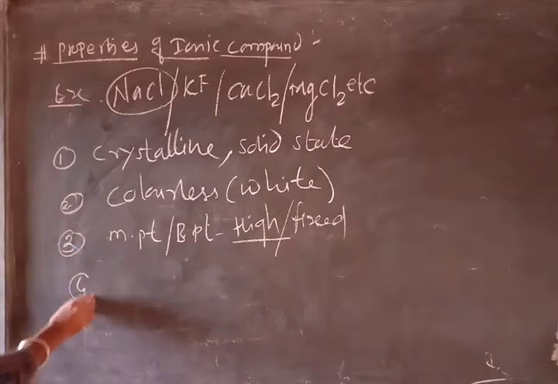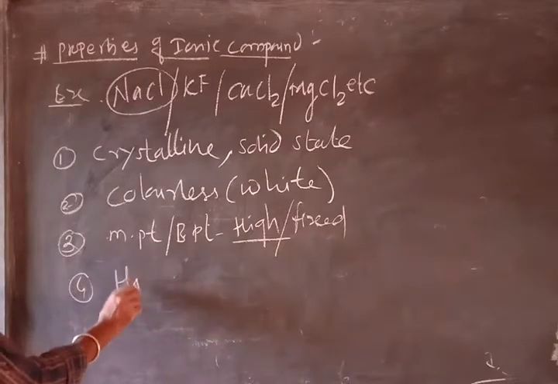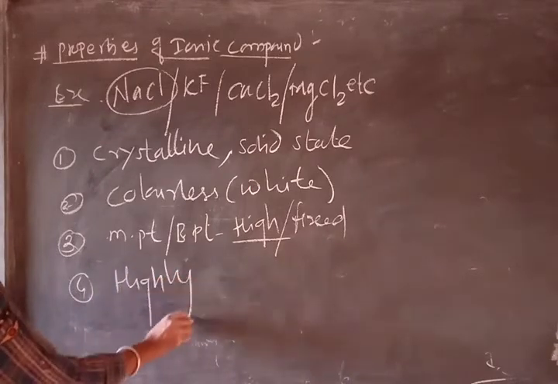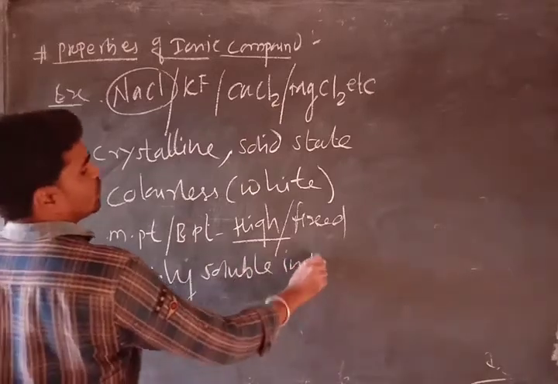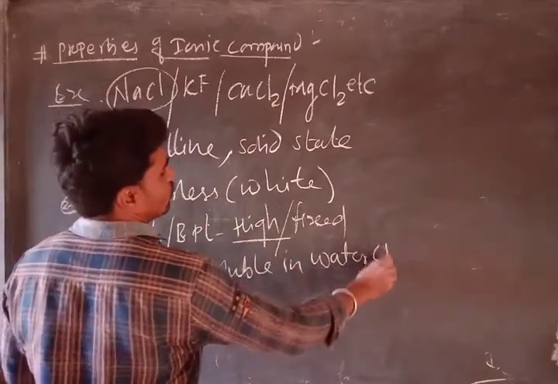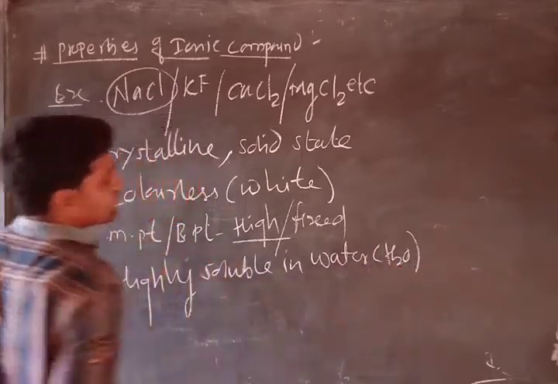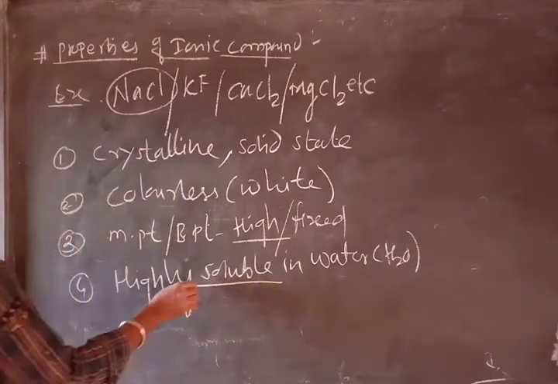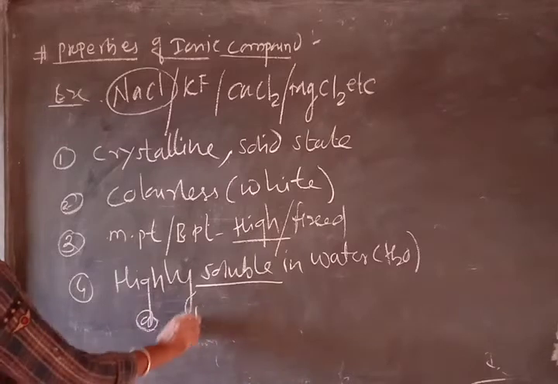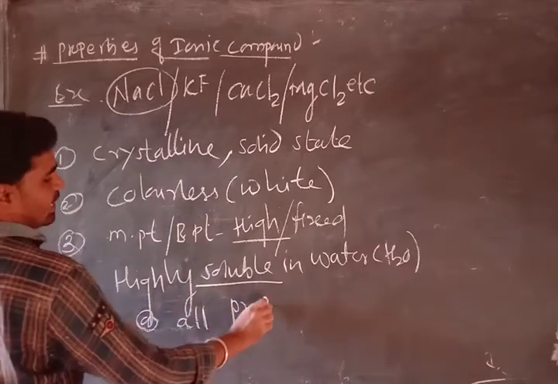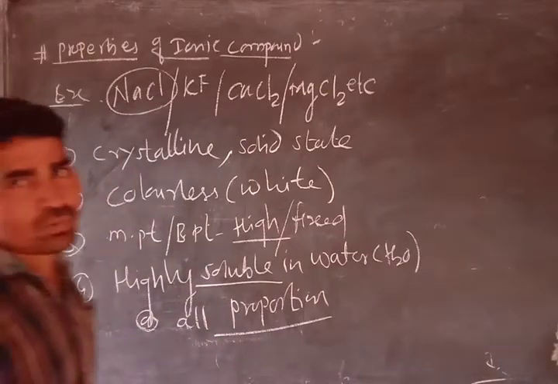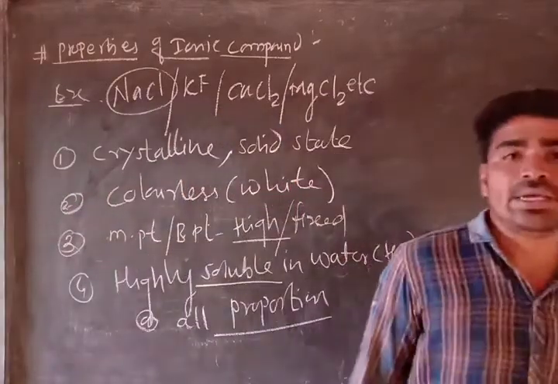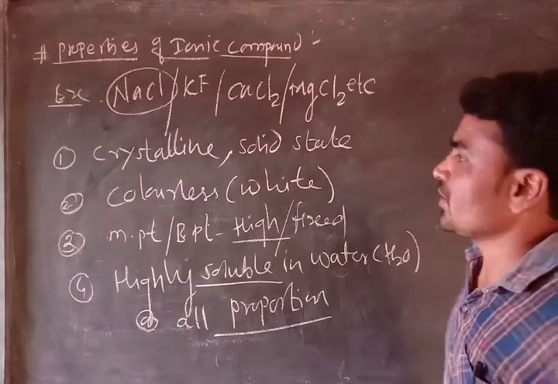Another property of the ionic compound is that they are highly soluble. They are highly soluble in water, H2O. ये पानी में आसानी से डिसॉल्व हो जाते हैं बच्चों, at all proportion. ये सभी प्रोपोर्शन पे पानी में डिसॉल्व हो जाते हैं.